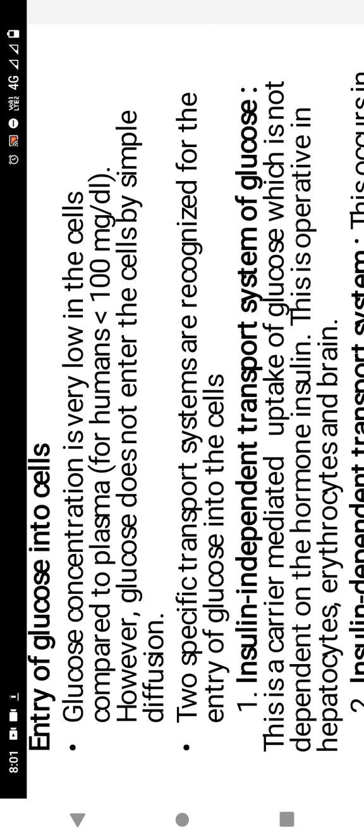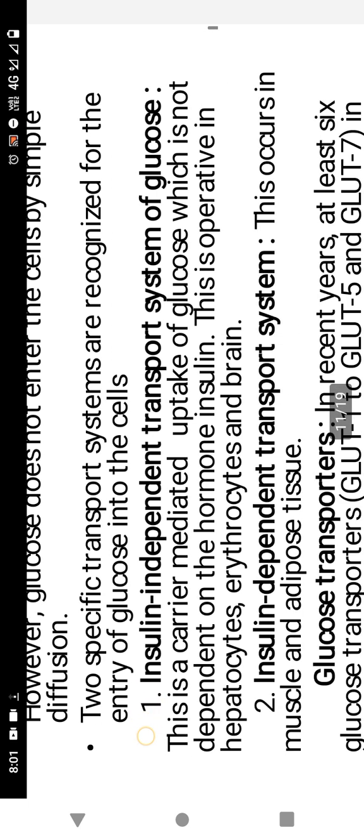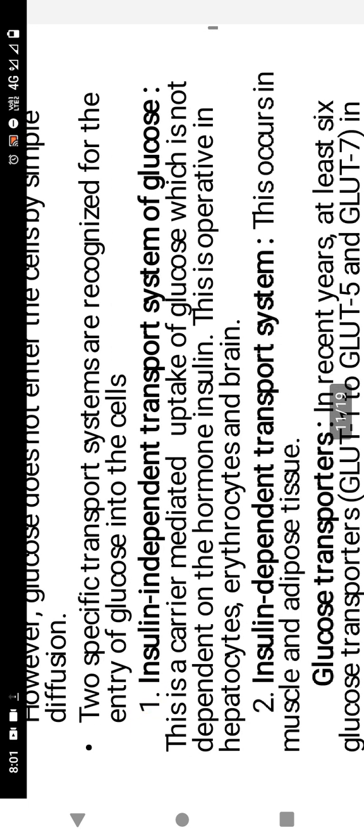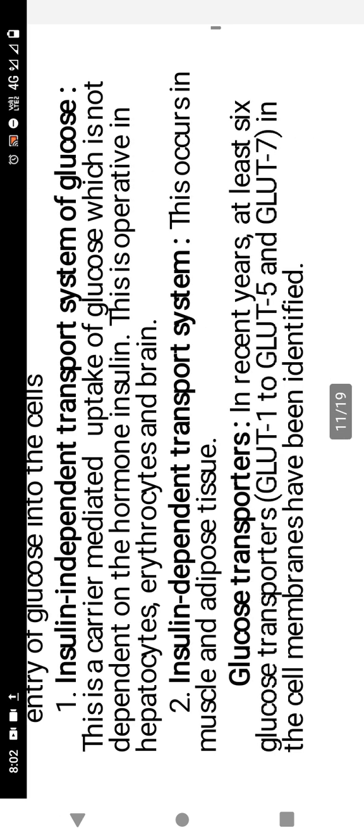are specifically present for us. The first one is the insulin independent transport system. It does not need insulin. This is a carrier mediated uptake of glucose. It is not dependent on the hormone insulin. This is operative in hepatocytes, erythrocytes, and the brain. Next, the insulin dependent transport system. This occurs in muscle and adipose tissue. So this needs insulin for transportation.